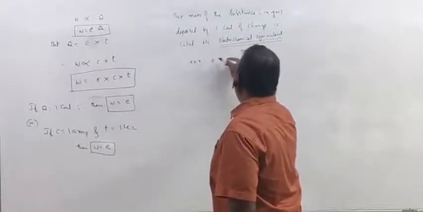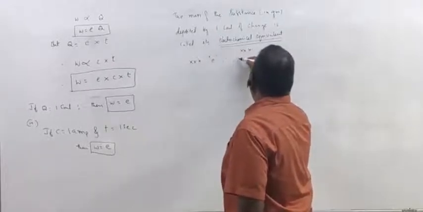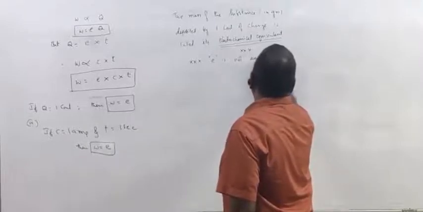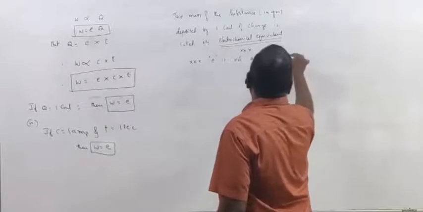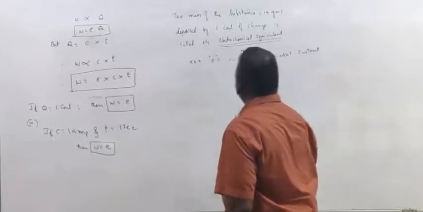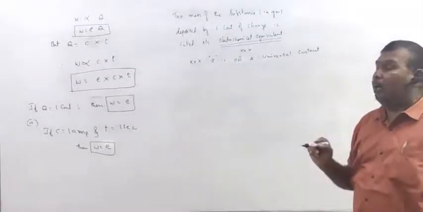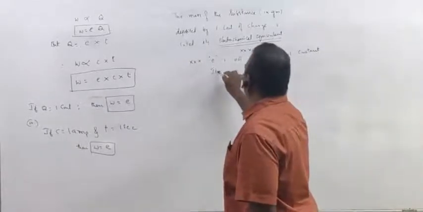Electrochemical equivalent is not a universal constant.